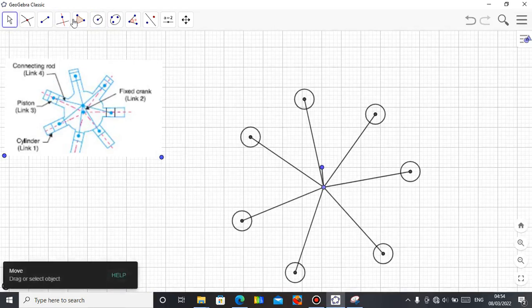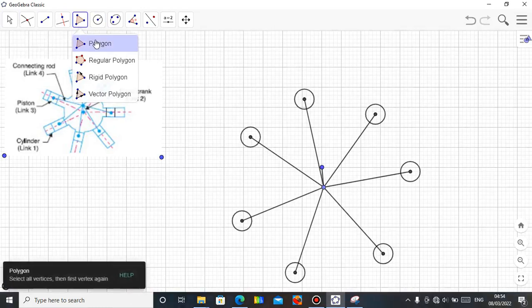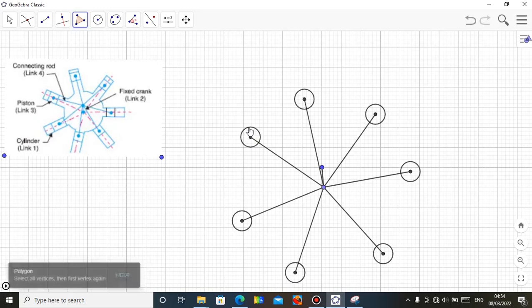Alright, let me just do a quick polygon here, just something like this. Just something like this.